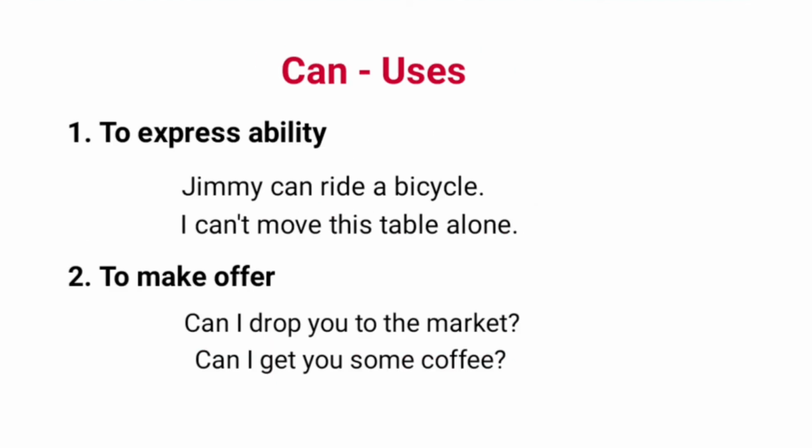As a modal verb, can expresses various ideas. So, its different uses are: first, to express ability. For example, Jimmy can ride a bicycle. Ability of riding a bicycle is expressed here. Second example, I can't move this table alone. Here, inability is expressed.